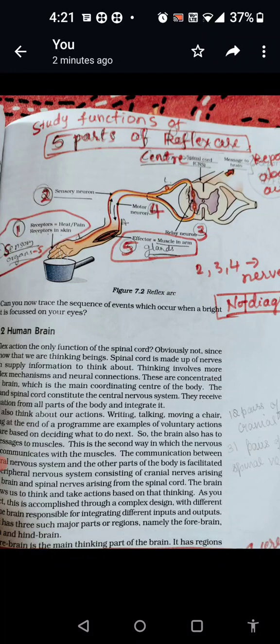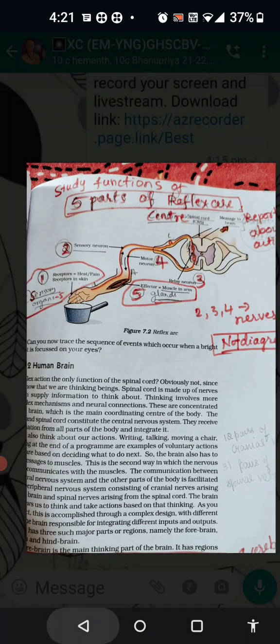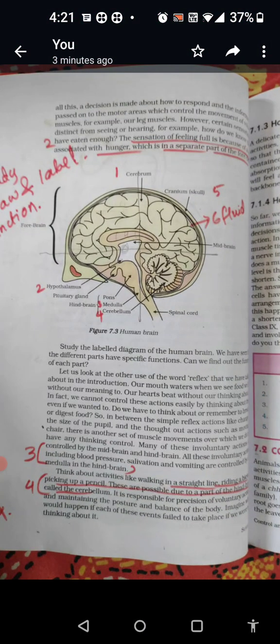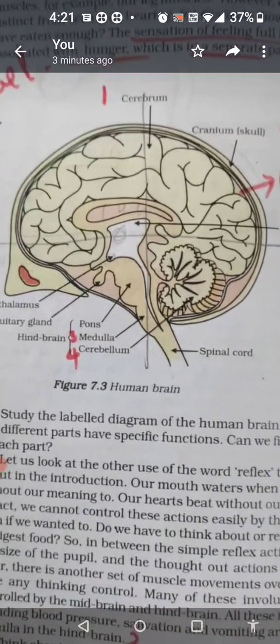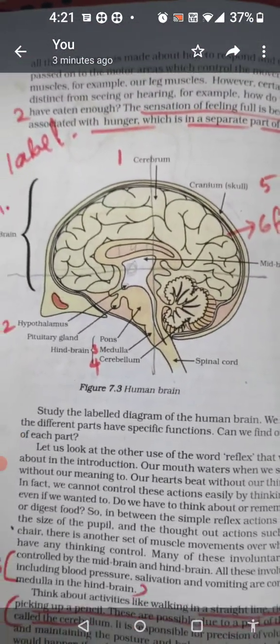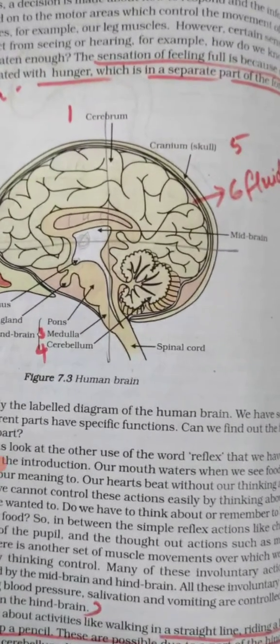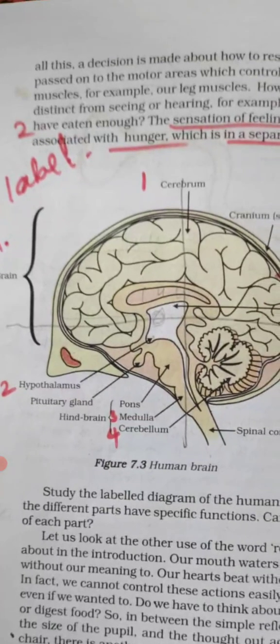Now let us understand what the human brain is, and what its parts and their functions are. You can see the human brain structure. You can be asked to draw this structure for 4 marks. Otherwise the functions will be asked. You can see the major part is the cerebrum. 80% is made up of the cerebrum.